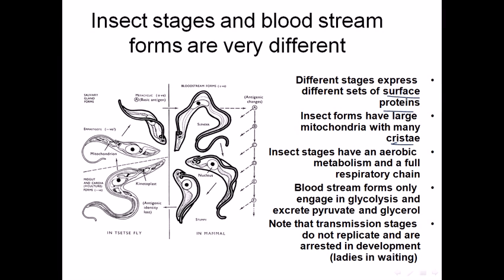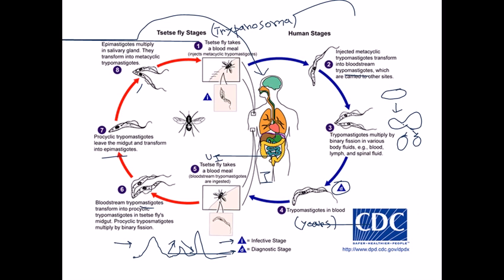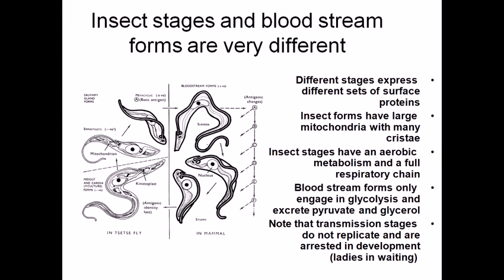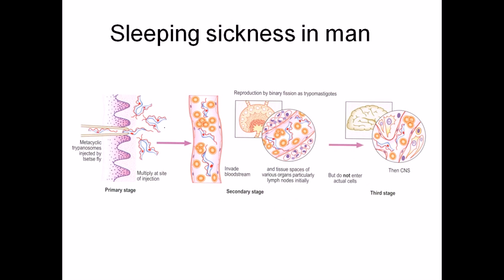Now, bloodstream forms only engage in glycolysis and excrete pyruvate and glycerol outside, right? Note that transmission stages do not replicate and are arrested in development, right? So that's a very important point. So until and unless they mate with some female trypanosome, they won't go and replicate. That's the very important part. Okay, so that's the transmission stage. Transmission stage means these are the stages when they are moving from the tsetse fly to human, or from human to tsetse fly, right?